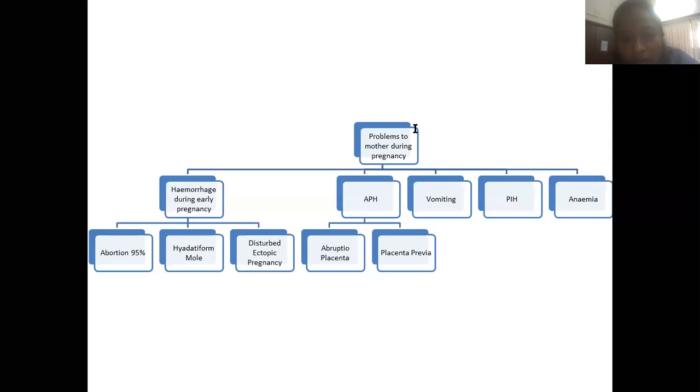Or there may be anemia. So we have completed nausea and vomiting during pregnancy. Then we have seen hemorrhage in early pregnancy. The maximum cause of hemorrhage during early pregnancy, 95%, is abortion. Then the disturbed ectopic pregnancy and the hydatiform mole. And in case of APH, there is abruptio placenta and placenta previa. So today we are going to see this second part, that is the hydatiform mole.